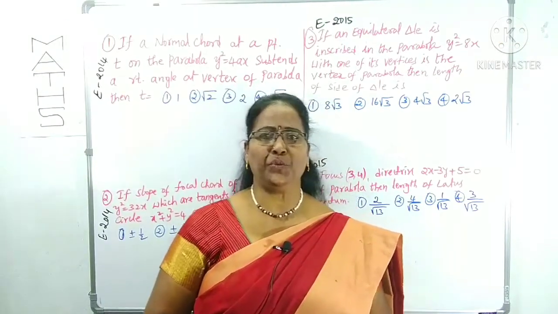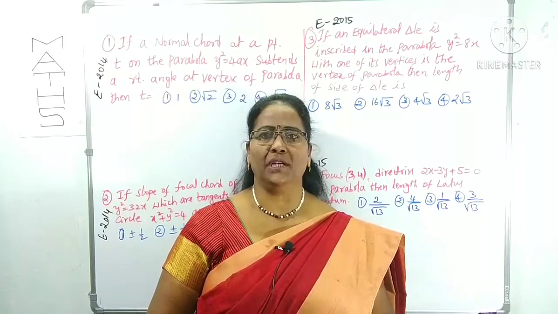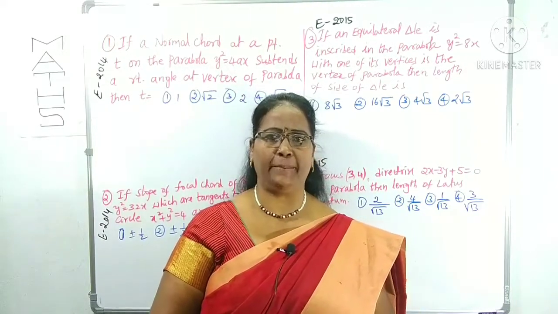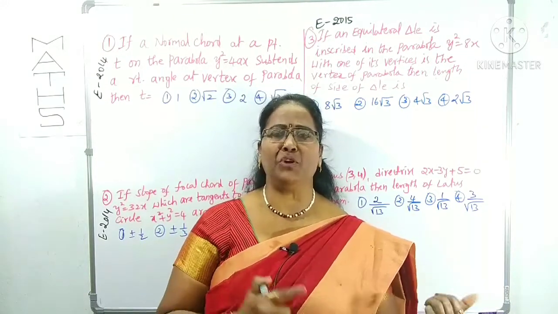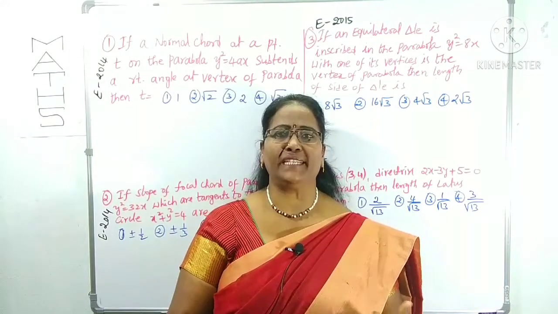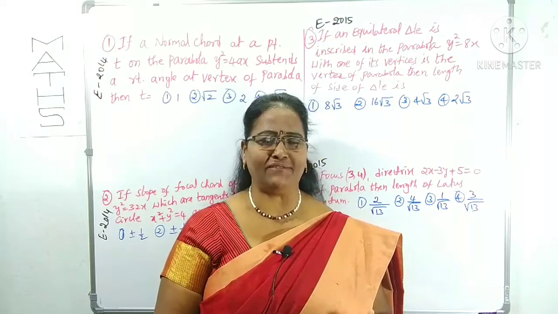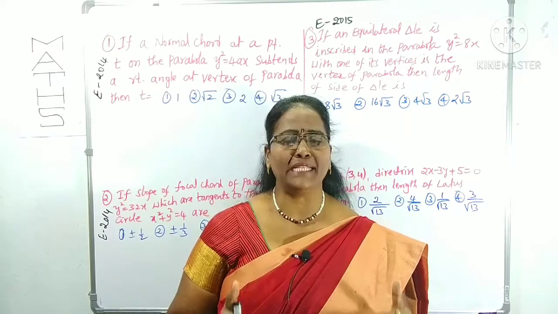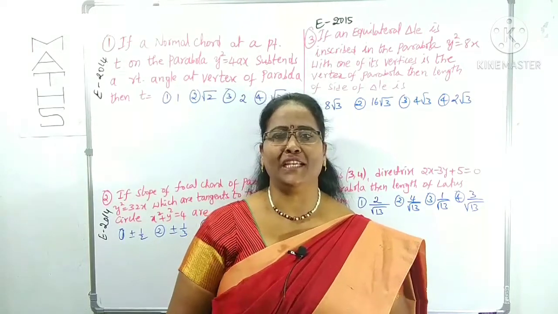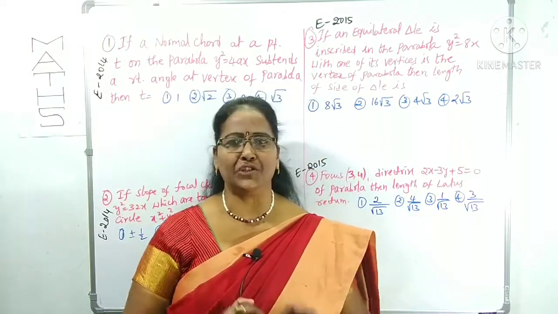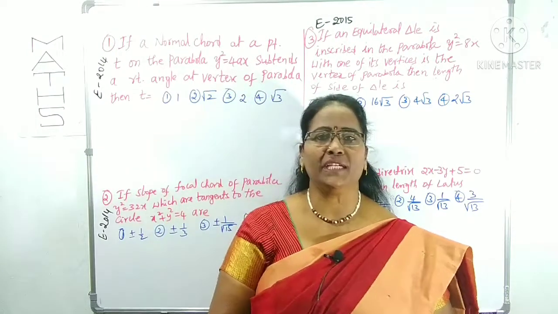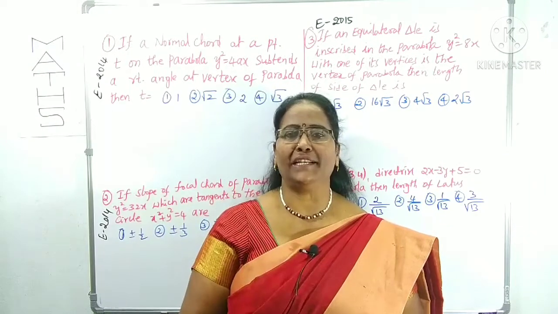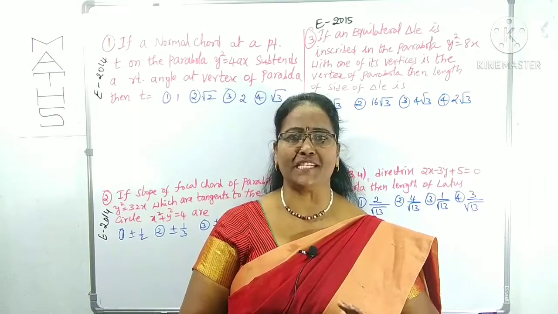All of you know very well that from the MSET point of view, especially in maths, 80 bits will go in TS MSET as well as AP MSET. 80 bits means double of physics and chemistry. Physics 40, chemistry 40, maths 80 bits. Overall you know the syllabus very well. But from the maths point of view, you have to focus on each question, each chapter easily. There is no difficulty at all. If you know the easy tips and tricks and practice frequently, definitely you can get nearly 60 to 70 marks undoubtedly.